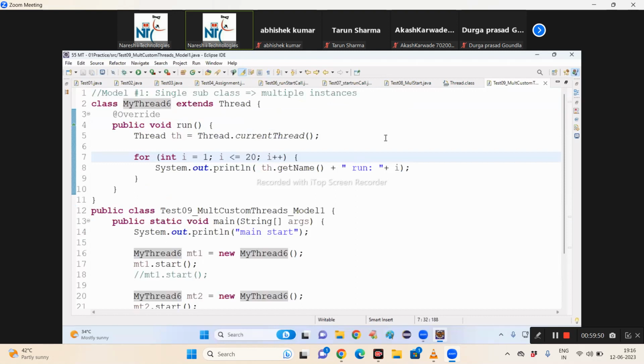No compile time error, no runtime error. There is a small design problem there. What is the problem? In all custom threads, the same logic is loaded and executed. Understand that? In all threads, the same logic is executed.